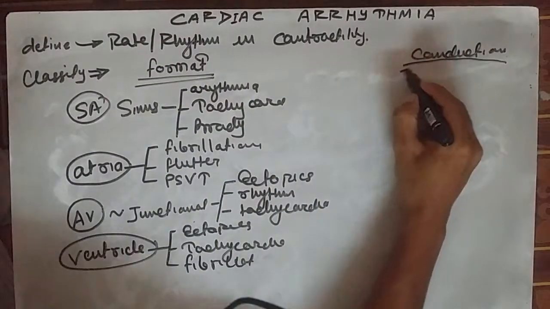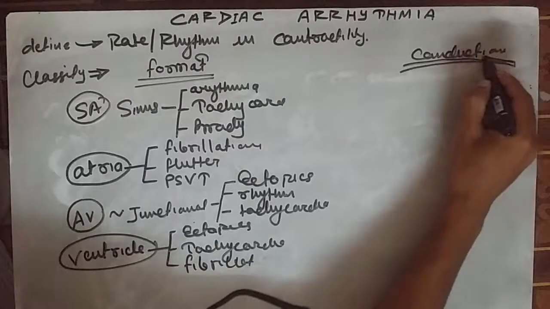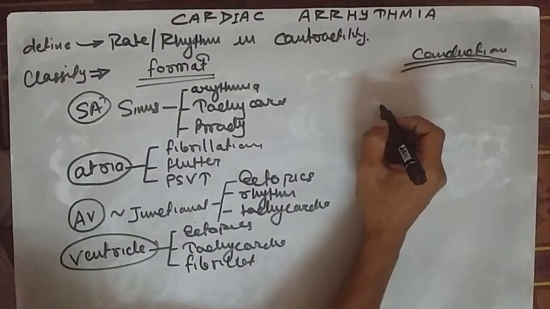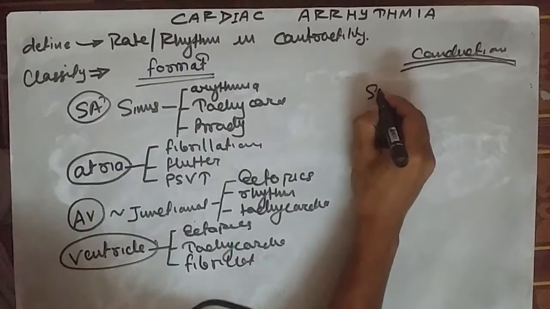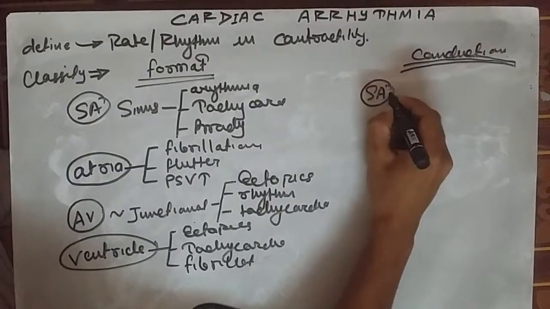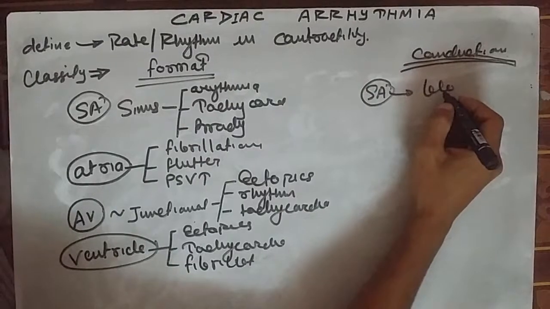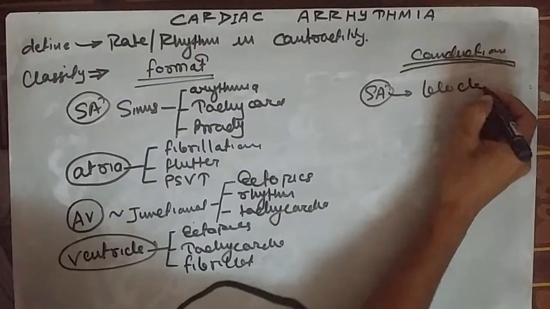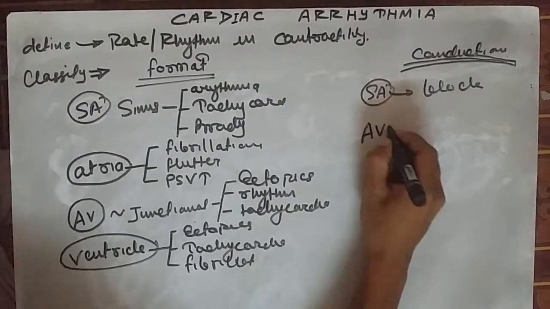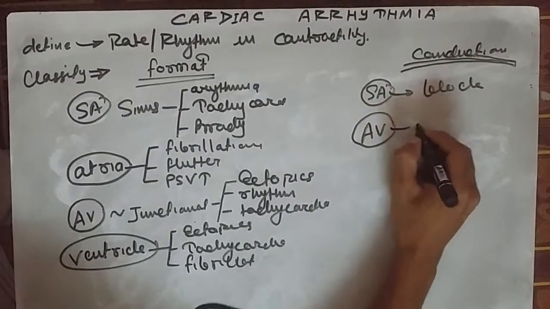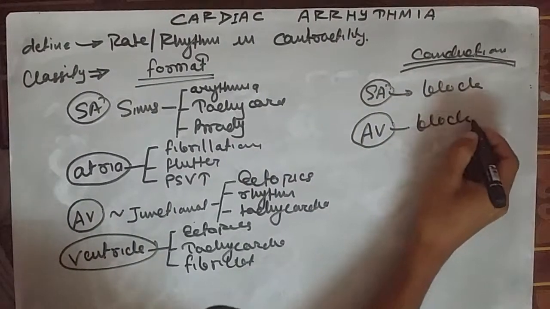Now coming to the conductional defect. What could be the conductional defect? Again we will start from the SA node. What can happen in the SA node? There can be SA node blockage called sinoatrial block, and AV block, blockage in the AV node as well. We will study about the AV block.